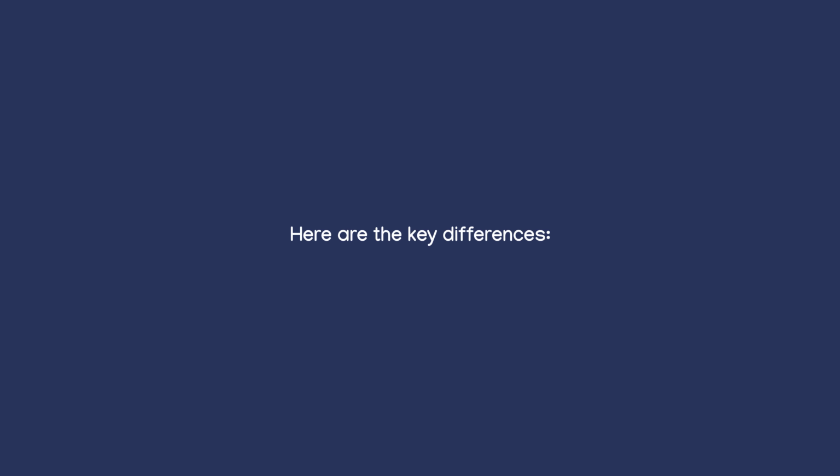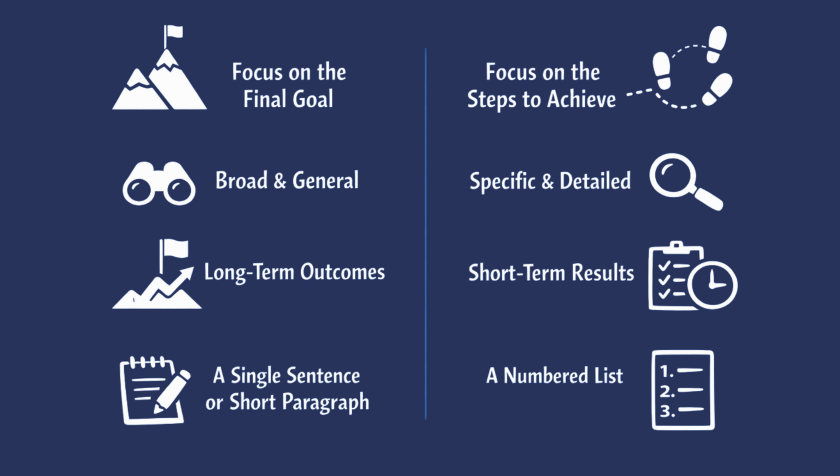Here are the key differences. The aim focuses on the final goal, while objectives focus on the steps to achieve it. Aims are broad, objectives are specific. Aims show long-term outcomes, objectives show short-term, measurable results. Aims can be a single sentence or a short paragraph. Objectives are usually a numbered list.